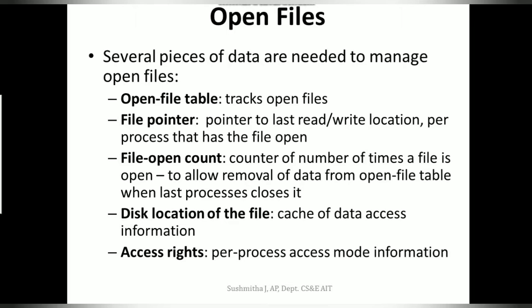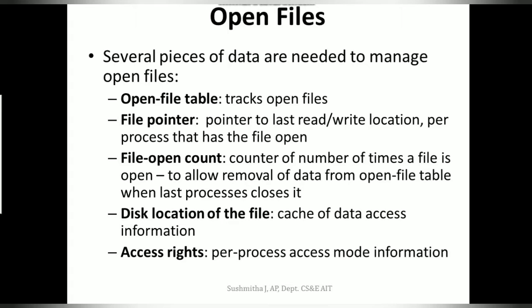The implementation of the open and close operation can get a little complicated when there are several processes that may open the file simultaneously. So the operating system has two other internal tables, the per-process table and the system-wide table.